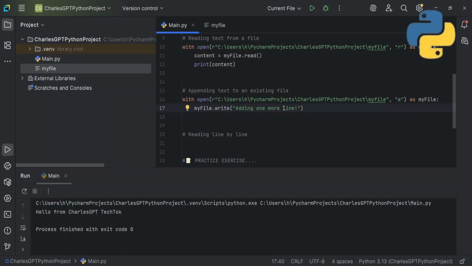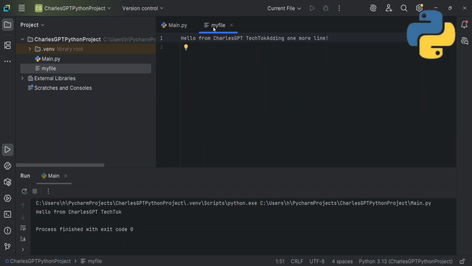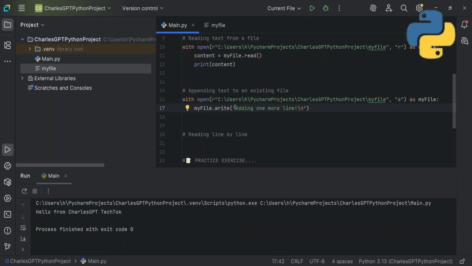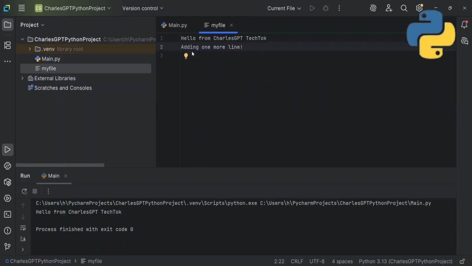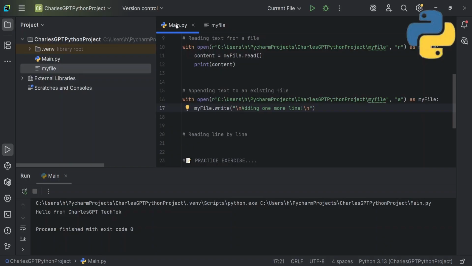When you're writing this, you have to add \n. Sorry, not this. \n for new line. So if I run this, wait, no, not now. In the front, I mean to say \n. So if I run this program and go back to my file, you can see adding one more line, and you can see it's now in a new line. So the \n is for indicating new lines. It's still the same thing.